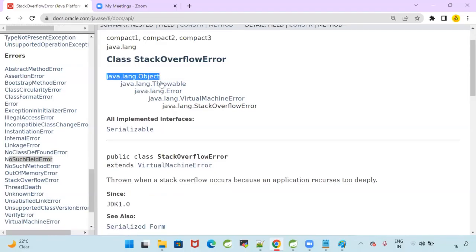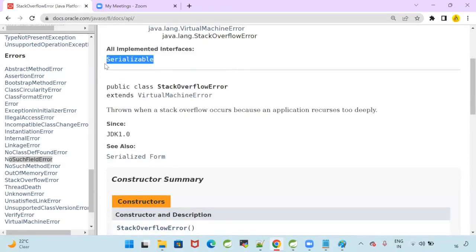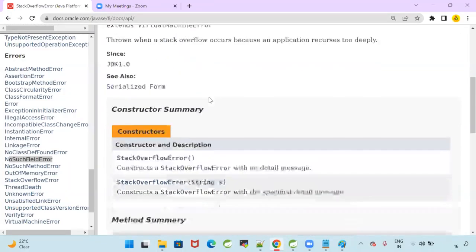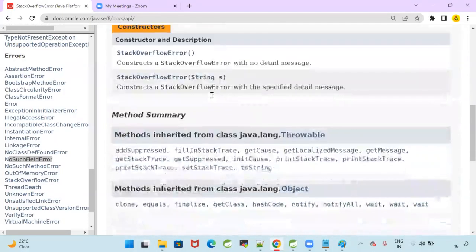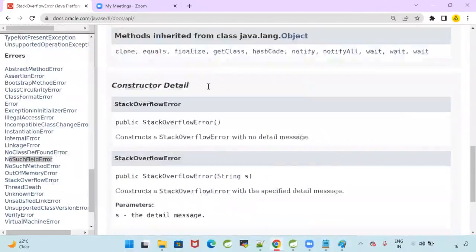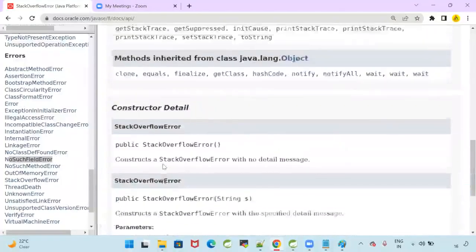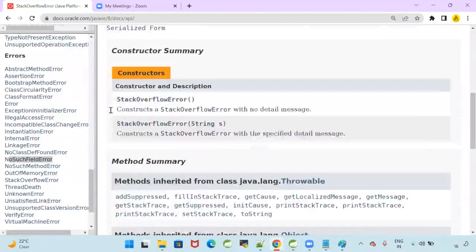Where is the StackOverflowError class available? java.lang.Object is the super, then Throwable is the super, Error is the super, then VirtualMachineError, then StackOverflowError. StackOverflowError implements which interface? Serializable. What is Serializable? A marker interface. Now go here, StackOverflowError. Constructors of StackOverflowError are available. Can you read this?